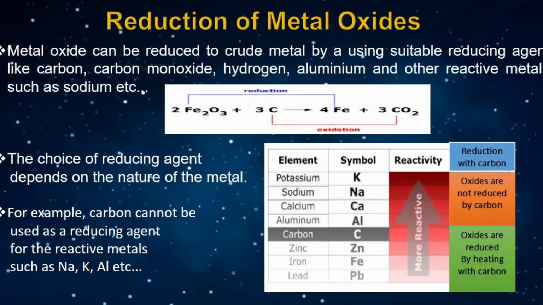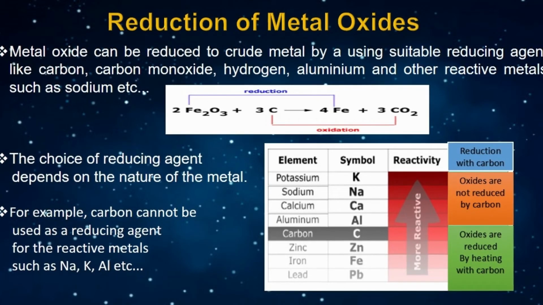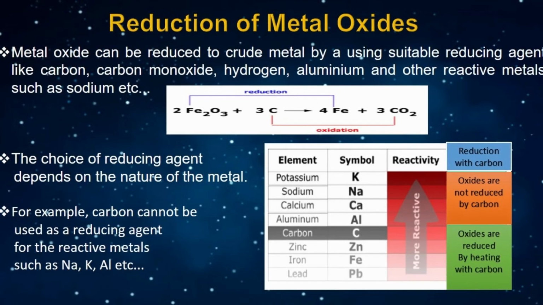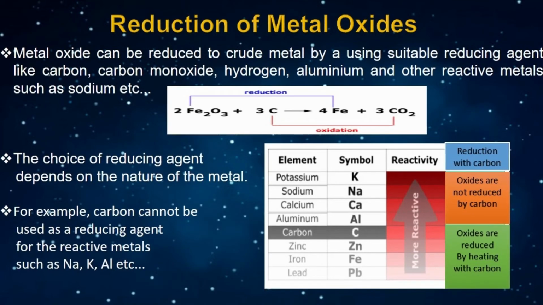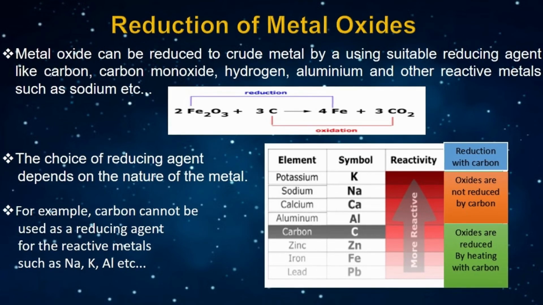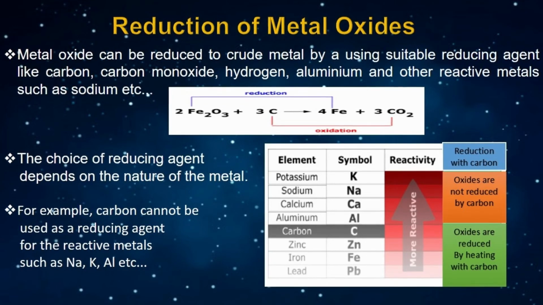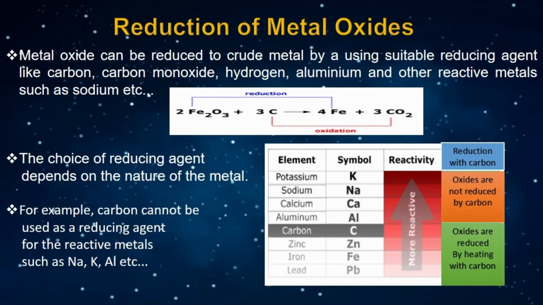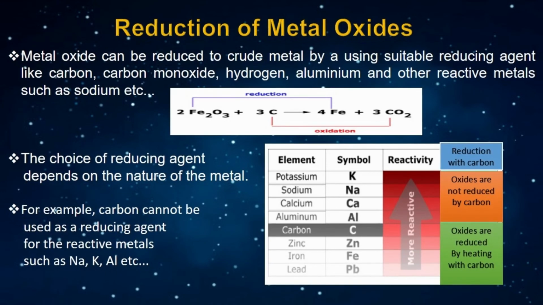Second step involved in the extraction of crude metal is the reduction of metal oxide to its metal by using a suitable reducing agent like carbon, carbon monoxide, hydrogen, aluminium or any other reactive metals. For example, when iron oxide is treated with a suitable reducing agent, that is carbon, this iron oxide will get reduced to crude metal iron and this reducing agent will get oxidized. That is, carbon will get oxidized to carbon dioxide.